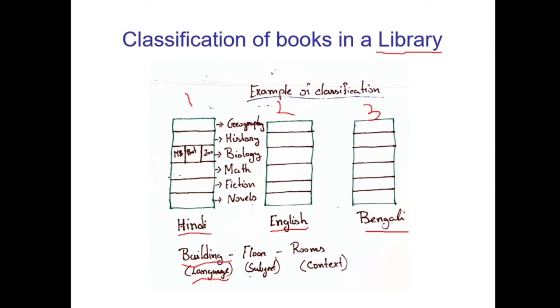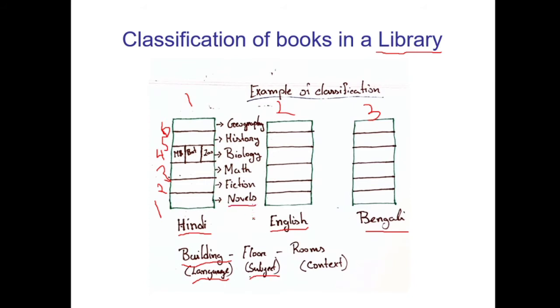Next, you are classifying the books into floors. Suppose there are 6 floors. We are classifying the books into floors based on what subject they are written on.